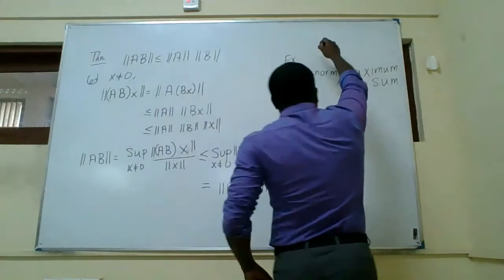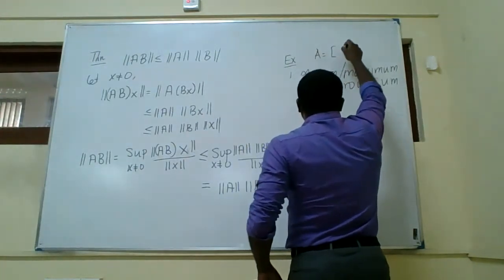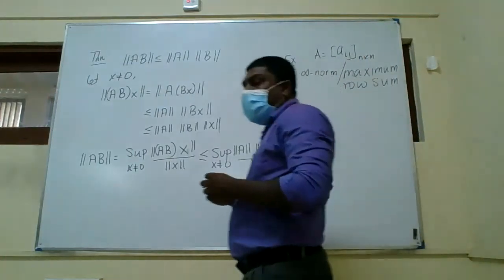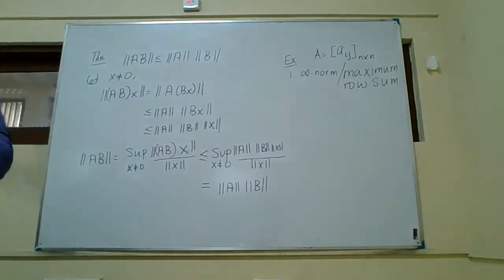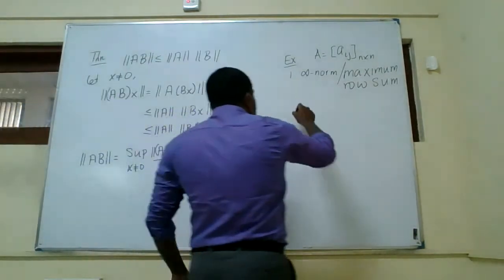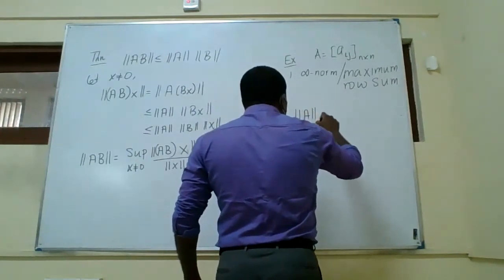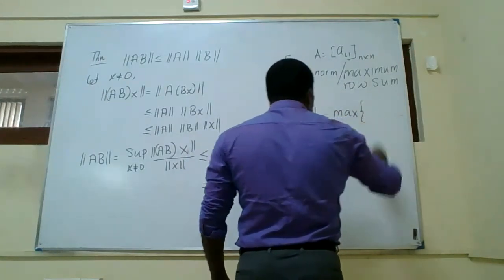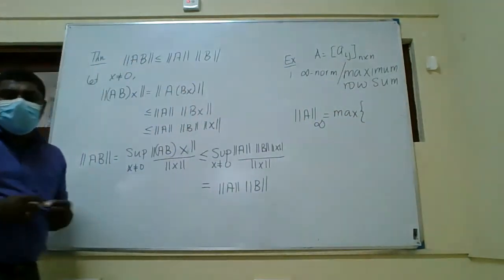So let's say A is a matrix of this notation. We will take an n cross n matrix, no problem. Even if you want m cross n, it is fine. I'll stick with n cross n matrices because we will always have square matrices in this course. So for the maximum row sum norm, the infinity norm of A is the maximum of the row sums.